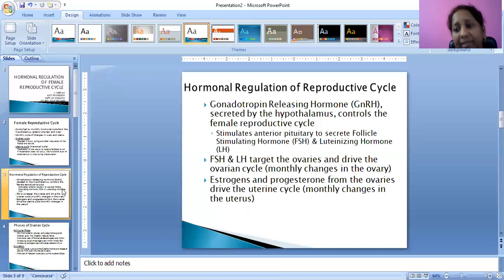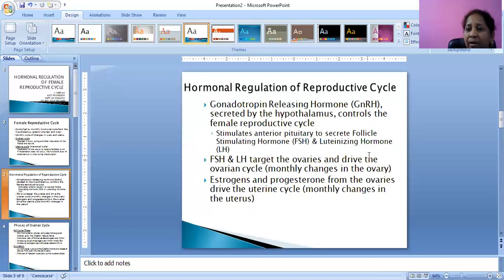These two are the important hormones for ovum production and ovum release. First is follicle stimulating hormone and the second is luteinizing hormone. Through luteinizing hormone only, the Graafian follicle layer will be ruptured and the ovum will be released.